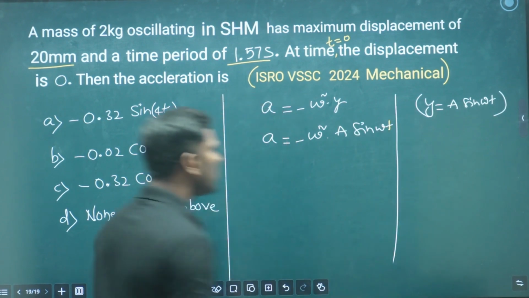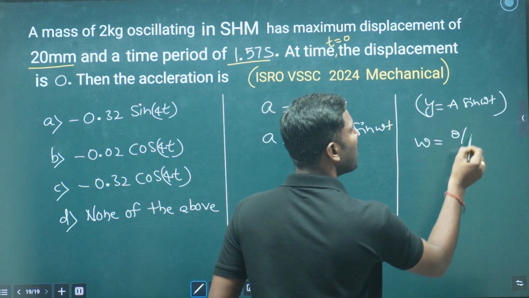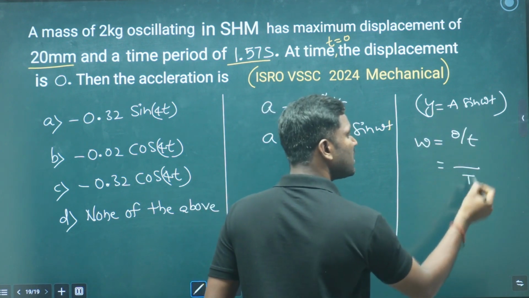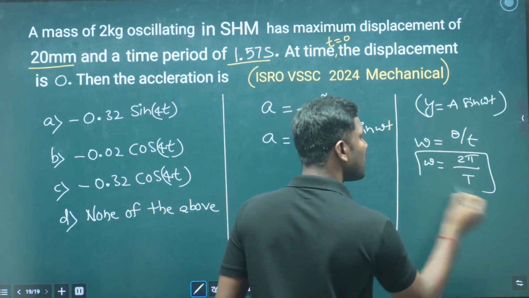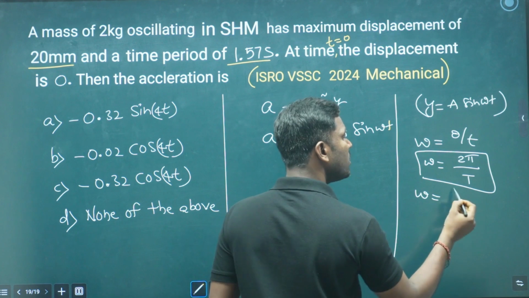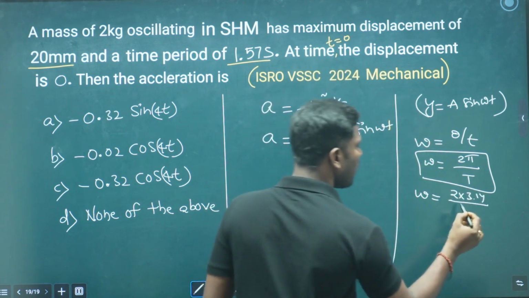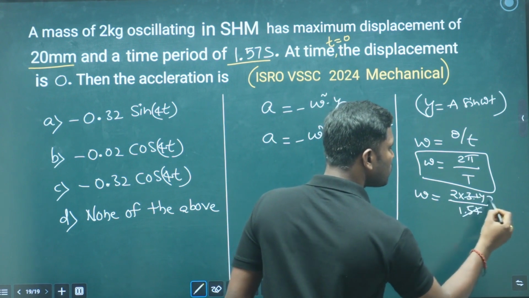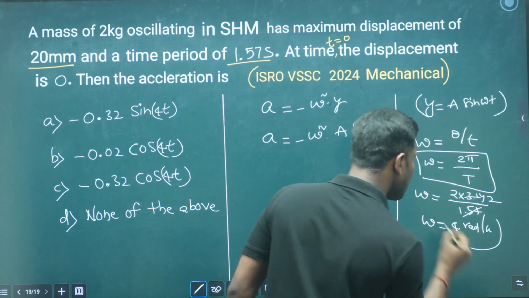So here we need to find omega. We know that omega equals theta by t. For one revolution the time will be the time period and theta will be 2 pi. So omega is 2 pi by T, that is 2 into 3.14 divided by the given time period of 1.57 seconds, so we get omega as 4 radian per second. Clear?